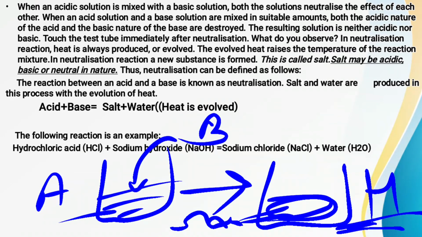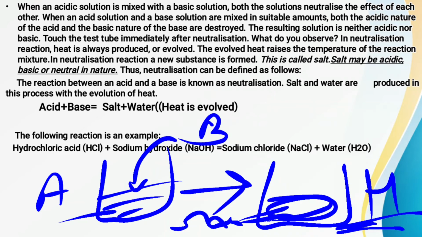So in neutralization, what happens? A new substance is formed. Whatever this new substance is, that is called a salt. Now you have to keep in mind that the salt may be acidic, basic or neutral in nature also. Maybe it will be acidic, maybe it will be basic, or maybe it will be neutral in nature.